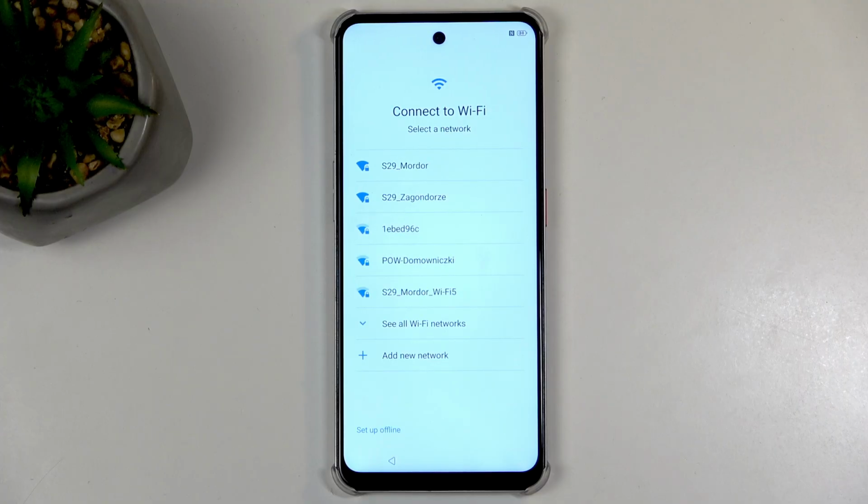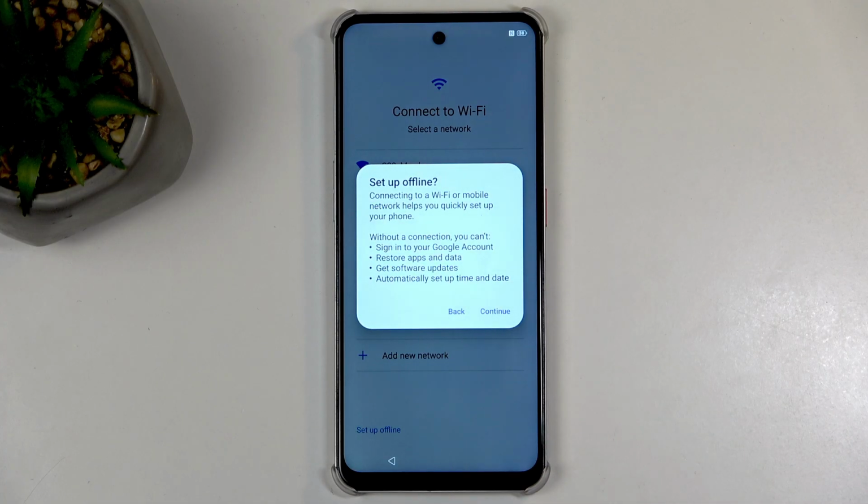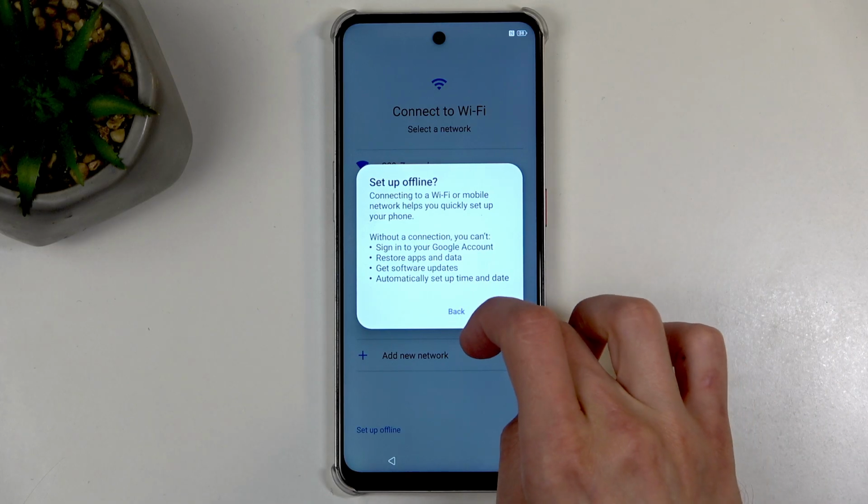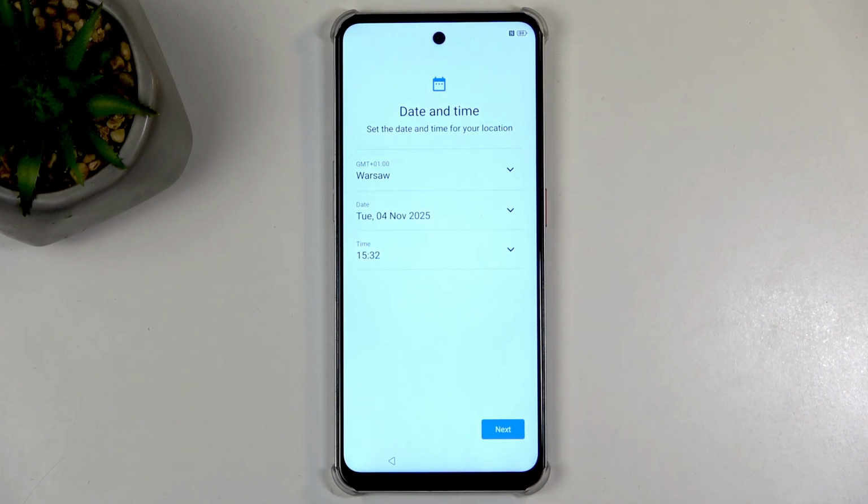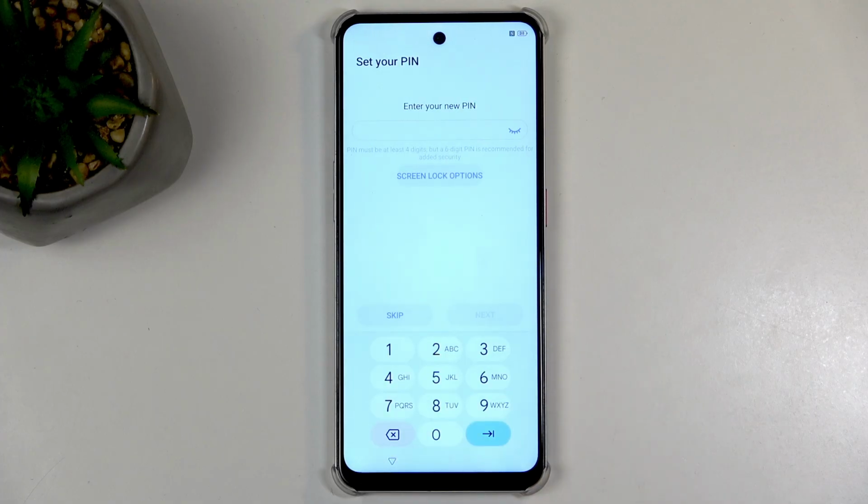Again, this step is optional and you don't need to do so, but by skipping it, you won't be able to sign into a Google account, restore apps and data, get software updates, and have the date and time set automatically. Now again, this can all be changed later on after the setup has been completed, and it doesn't really make that much of a difference here. So I'm gonna select continue without connecting. And here's the date and time that I mentioned. You can fix it if it's incorrect, but for me it actually is. So I'm gonna go to the next page.